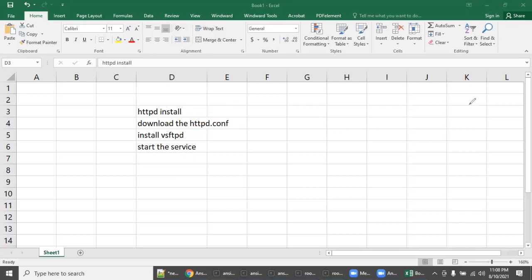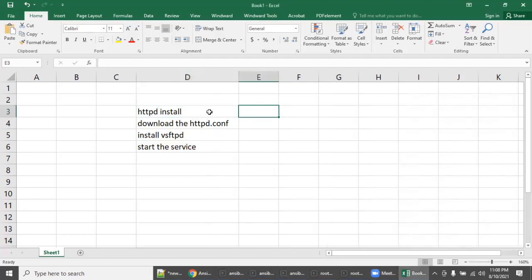So go here and then group it now. So what is this? This is HTTPD related. So I'm going to group it HTTPD. I'm going to group this as VSFTPD.